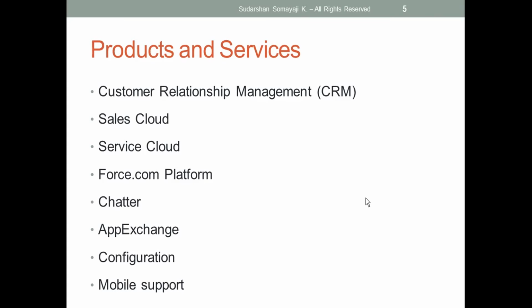Next is AppExchange. AppExchange is like our Play Store or App Store. For example, as an admin or developer, I'm having some ideas, or a business user is having some ideas. Those ideas we can convert into a business mode or app mode, create a basic app for that, and then host it in AppExchange. AppExchange is like our Play Store.